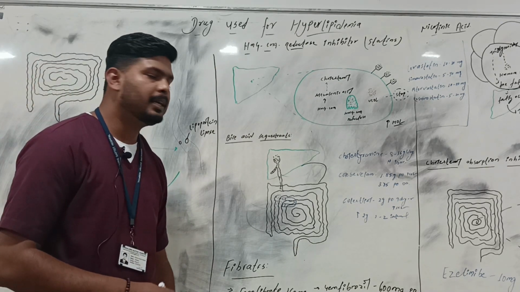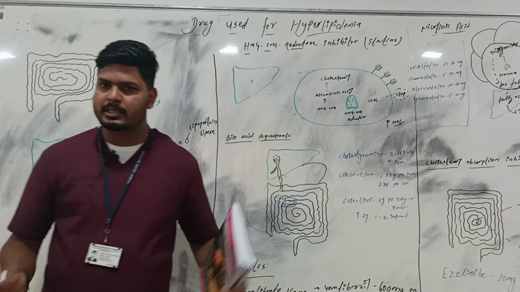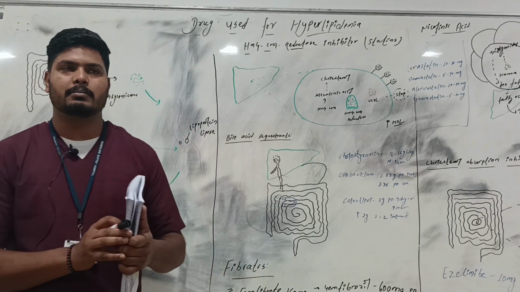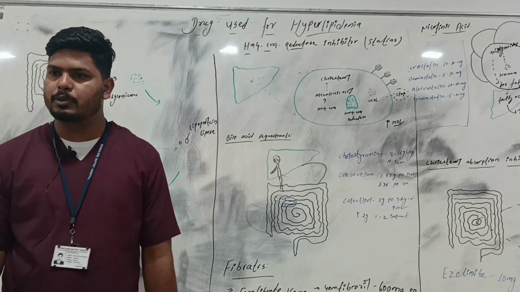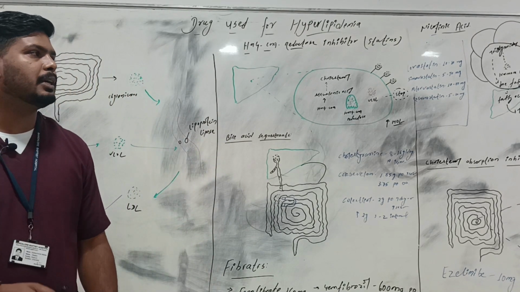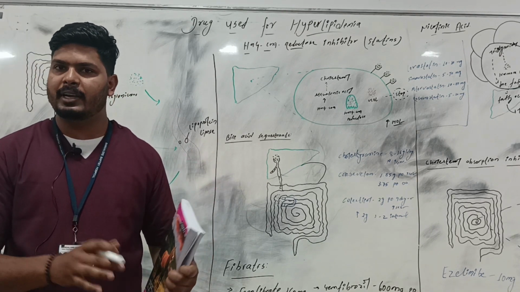Now, all these lipids are insoluble in the blood. To distribute them throughout the body, a protein capsule called lipoprotein is required. The lipoprotein has two phases: hydrophobic and hydrophilic.